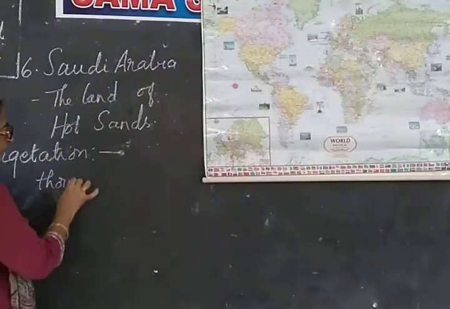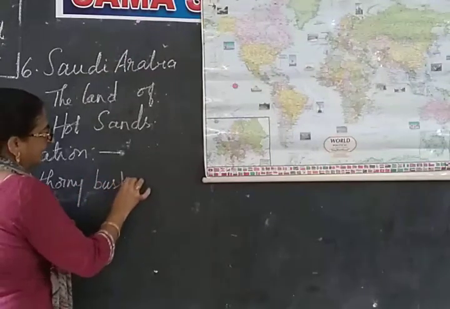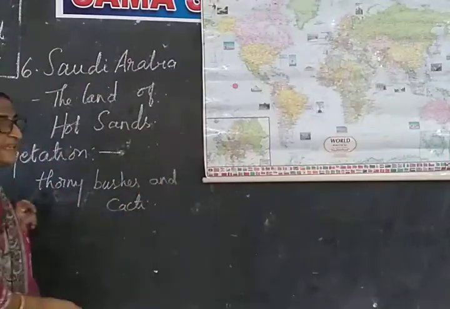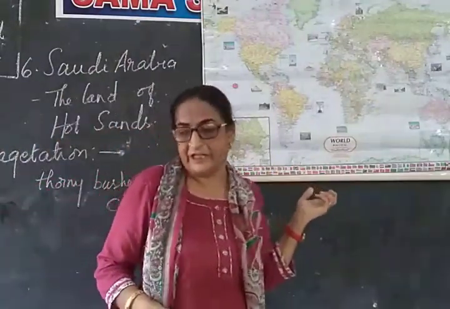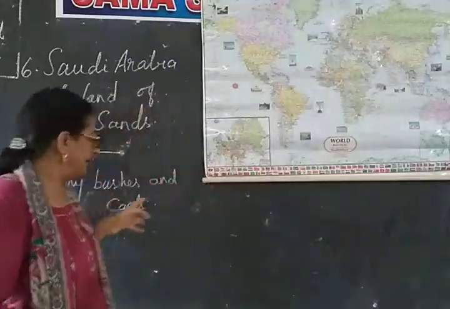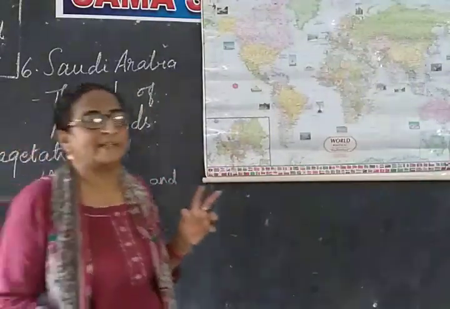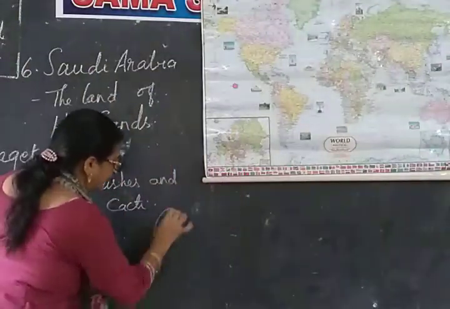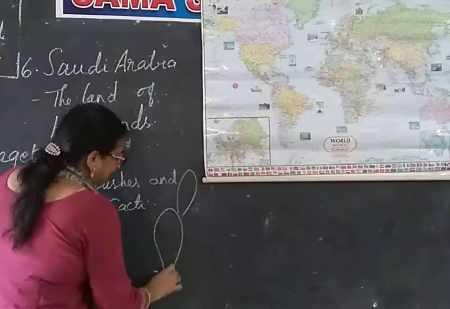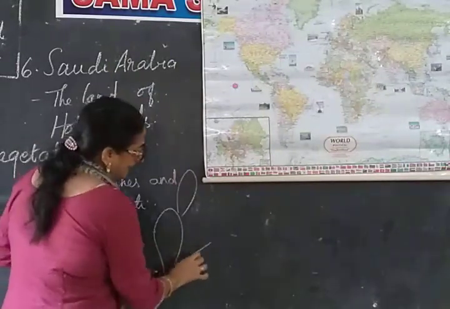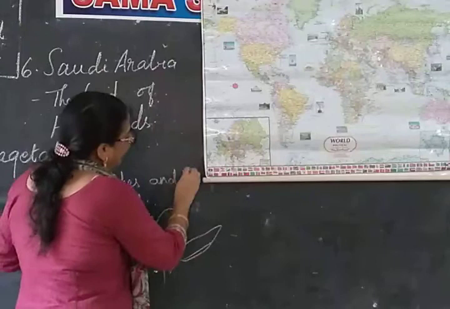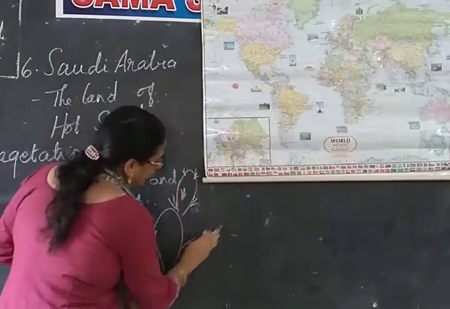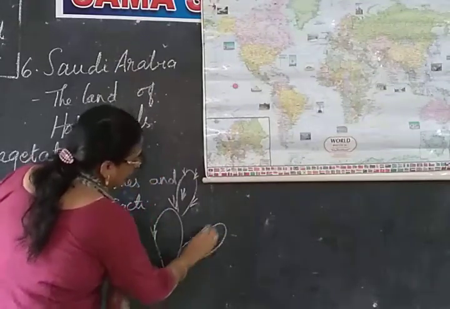What is the vegetation you find here? Thorny bushes and cacti. These are the type of vegetation we find here. Now cacti. What do you mean by the cacti here? You know, cactus, different types of cactus are found. Now cactus are thorny bushes. Have you seen this type of cactus? This one will have spines on it. Isn't it? They have spines all over.